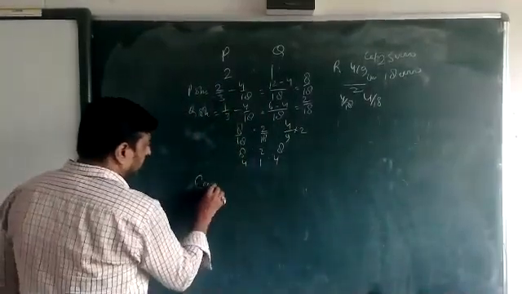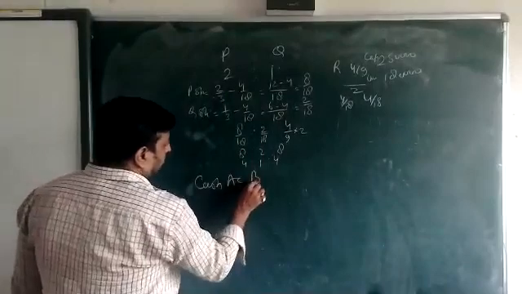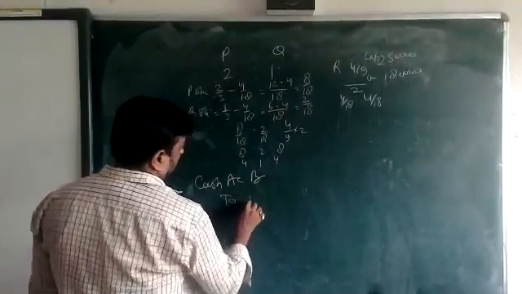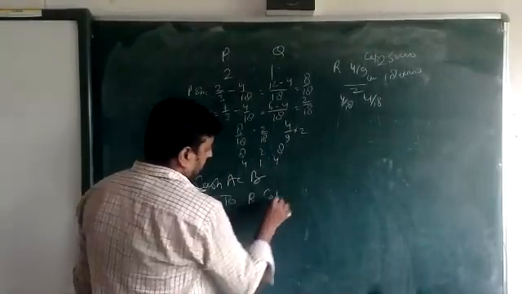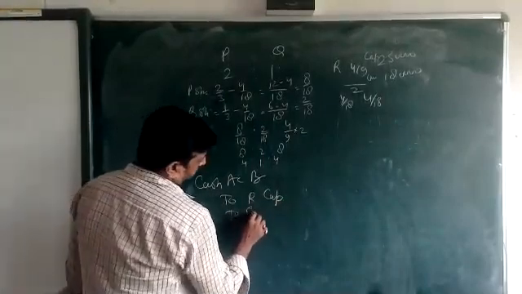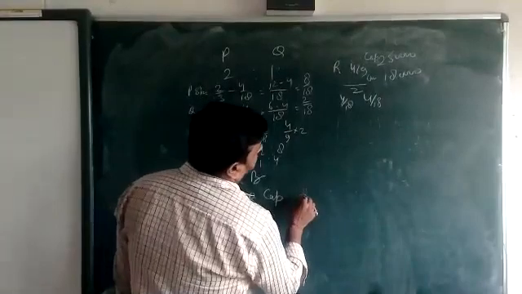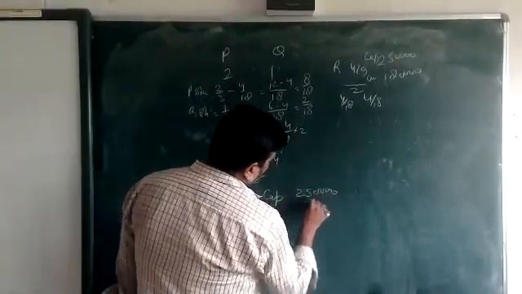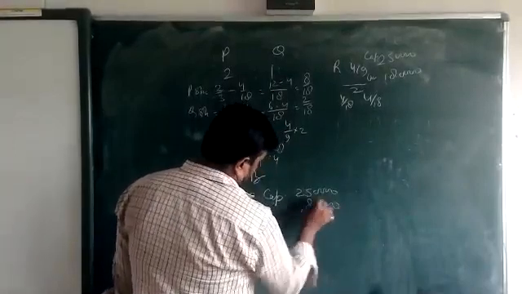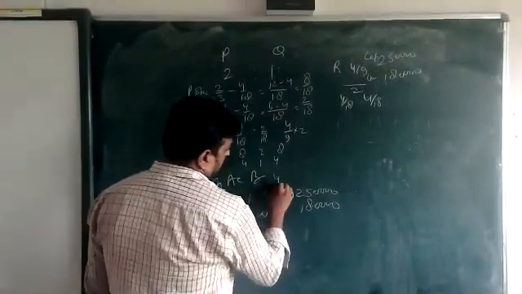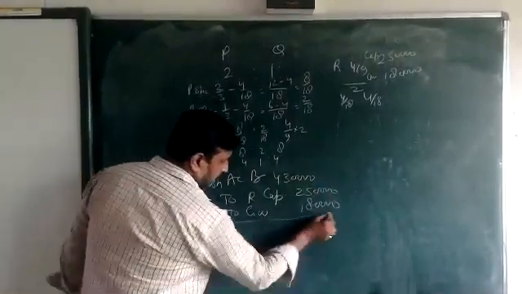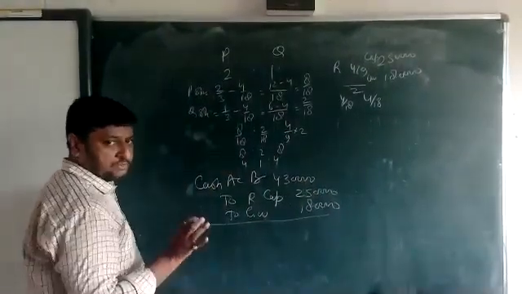First entry, beta, cash account debit to R capital, to goodwill. R capital 250, 180, 430.